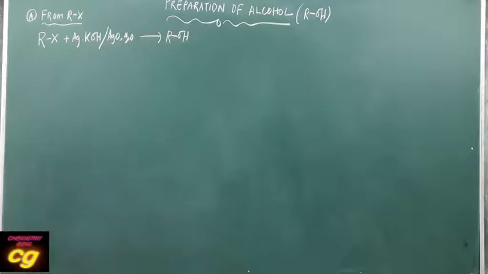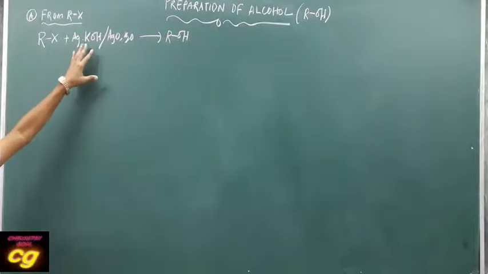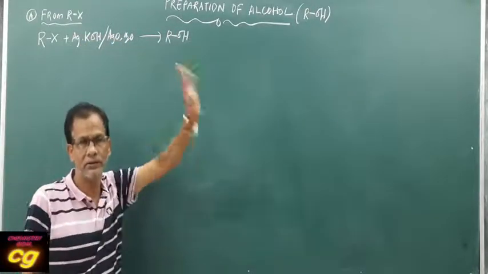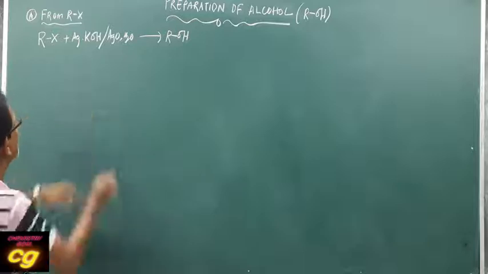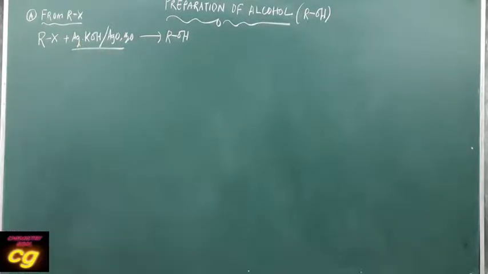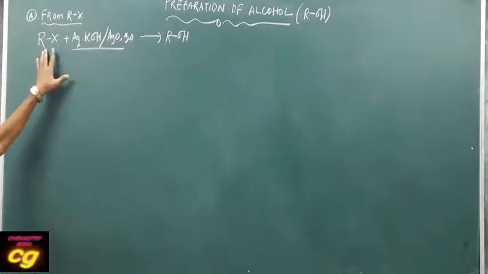This is your first preparation of alcohol from haloalkane, aqueous KOH. Already we have read in the haloalkane chapter, if you use alcoholic KOH, then you will get alkene, not alcohol. So aqueous KOH is very important for the preparation of alcohol from haloalkane. Any alcohol can be prepared using aqueous KOH and haloalkane.